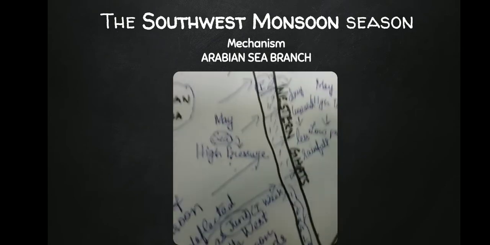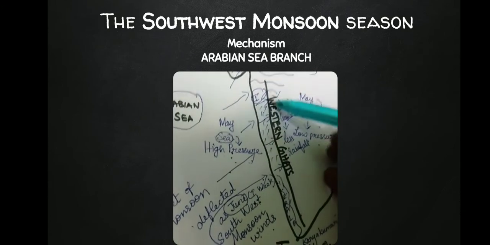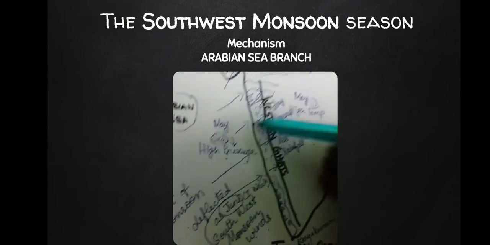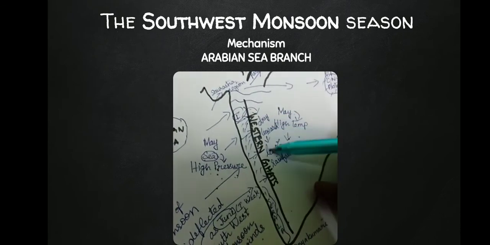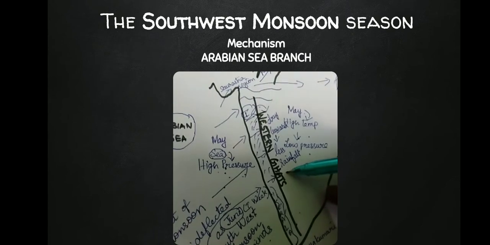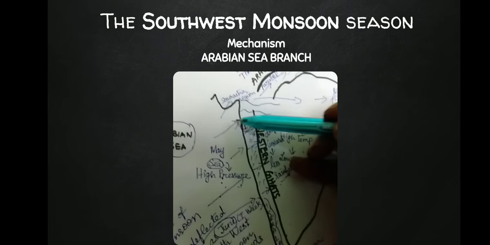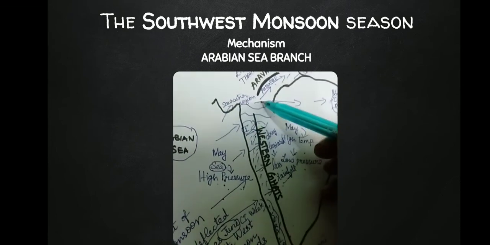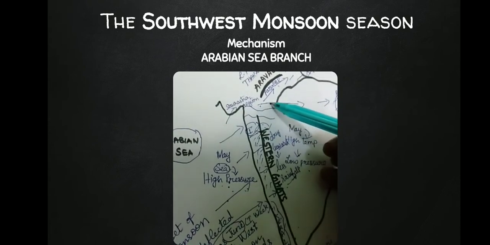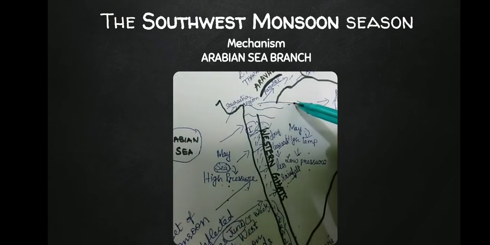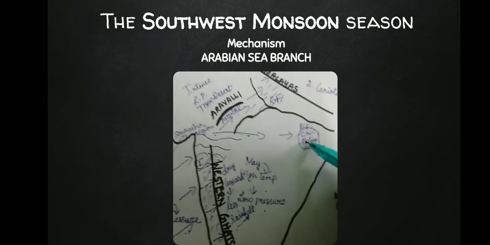I will explain again. From the Arabian Sea, when the monsoon wind blows, it is blocked by the Western Ghats. That gives rainfall in the windward slopes of Western Ghats. When the wind reaches the leeward side, it doesn't have moisture, so there is less rainfall. One part of the Arabian Sea branch reaches Saurashtra region and blows above the river Narmada and reaches Chota Nagpur plateau and gives rainfall.